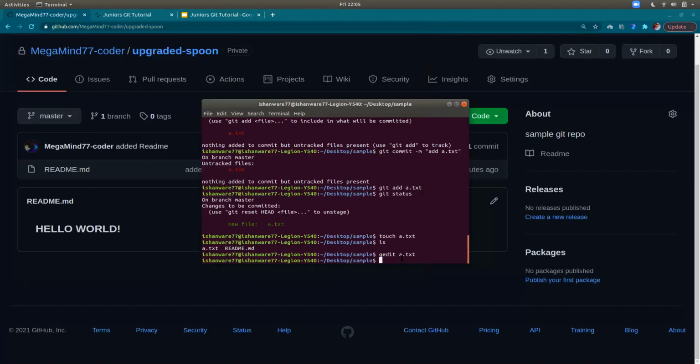Touch is a command that basically creates an empty file. Touch is a Linux command. It has nothing to do with Git. It's a Linux command. It just creates an empty file.